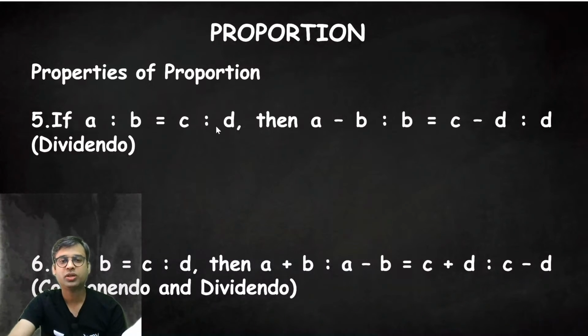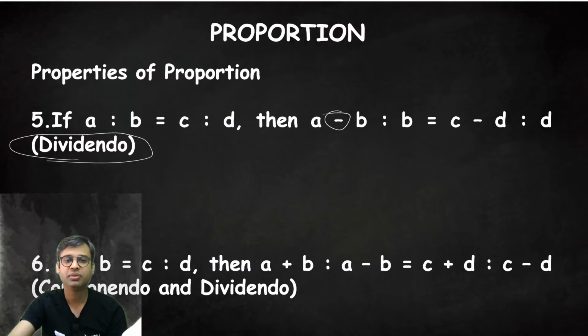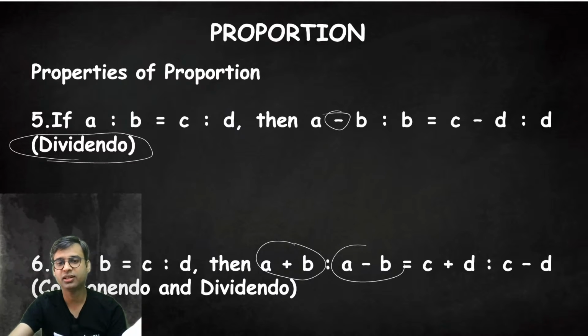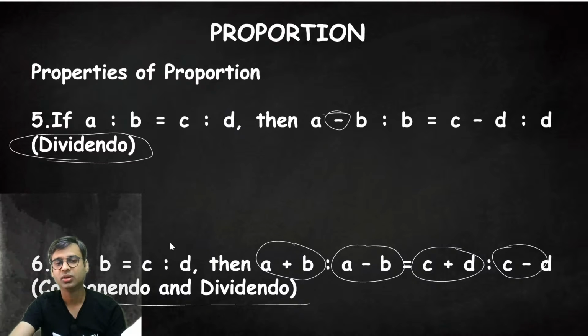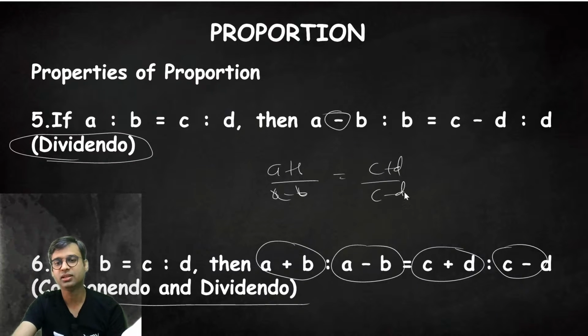If a is to b equal to c is to d, then a minus b upon b equal to c minus d upon d. It is dividendo. When we subtract, it is dividendo. When we add, it is componendo. Mixture of both, a plus b upon a minus b, c plus d upon c minus d, it is componendo and dividendo. If a is to b equal to c is to d, then a plus b upon a minus b will still be equal to c plus d upon c minus d.